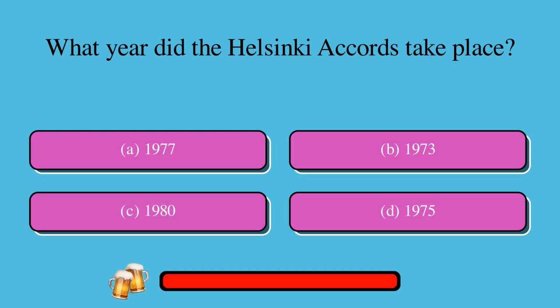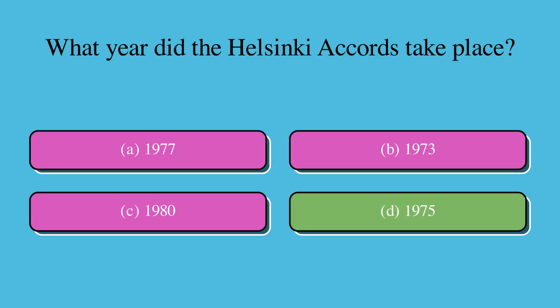What year did the Helsinki Accords take place? Is it A, 1977, or B, 1973, or C, 1980, or D, 1975? The correct answer is D, 1975.